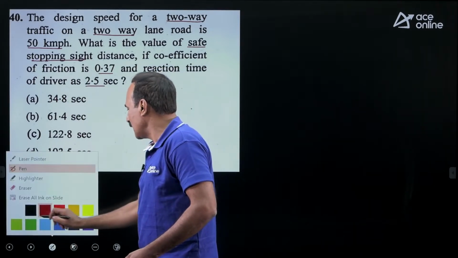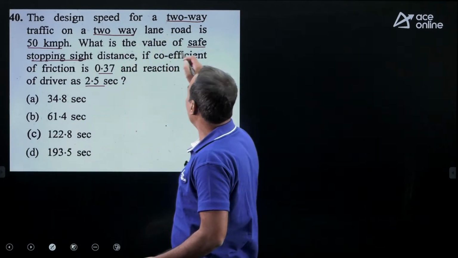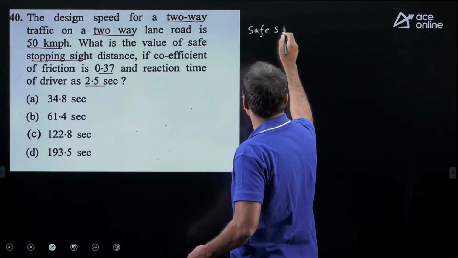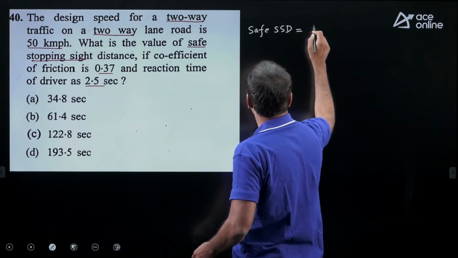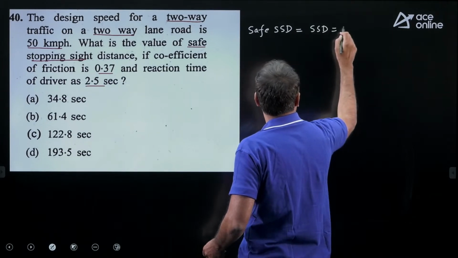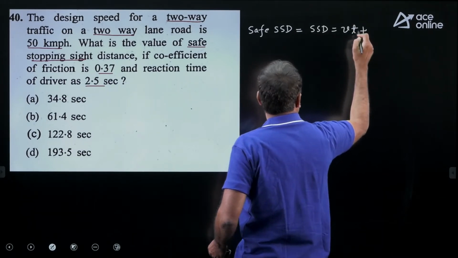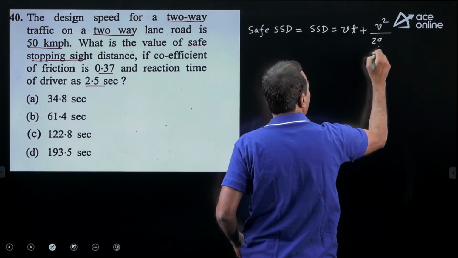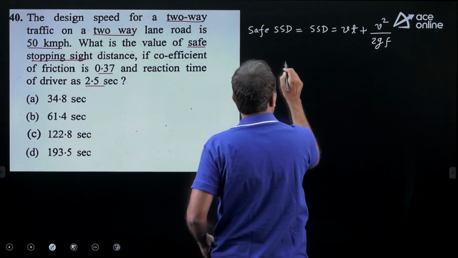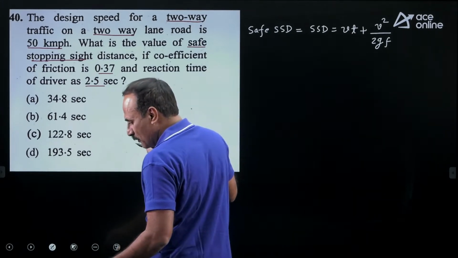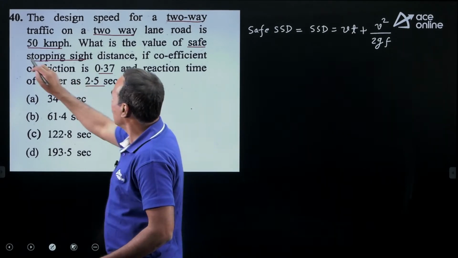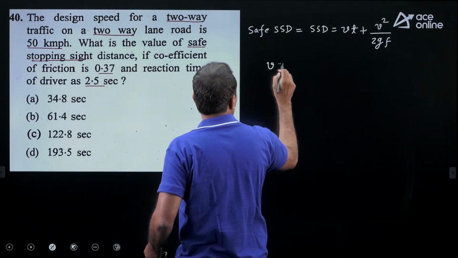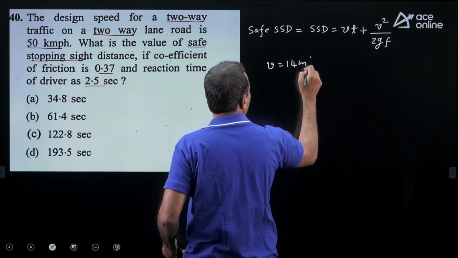Safe SSD in case of two-lane, two-way is nothing but SSD only. SSD is nothing but reaction time into the speed, which is the lag distance, plus the braking distance. If you convert the speed into meters per second, it is approximately 14 meters per second. V is 14 meters per second.